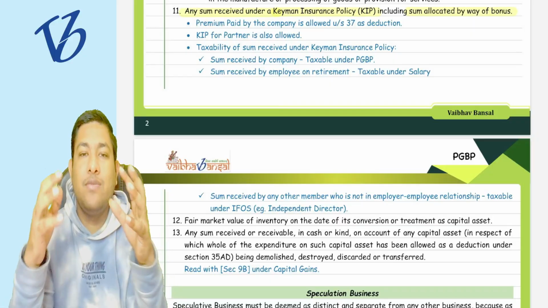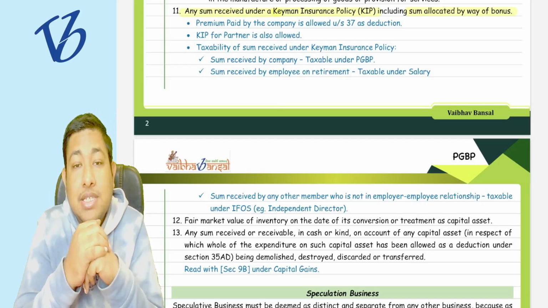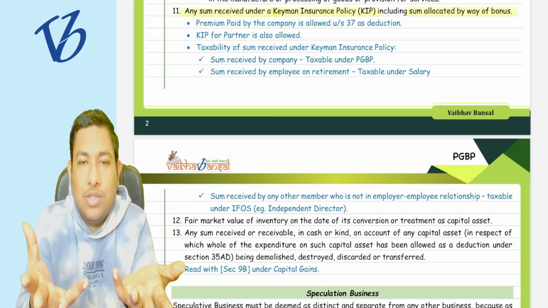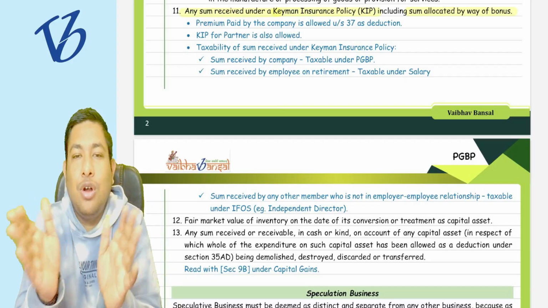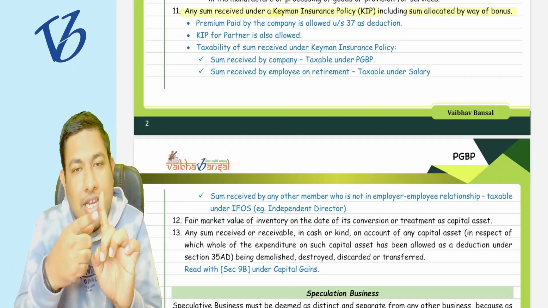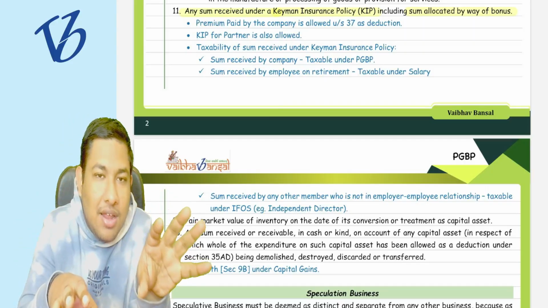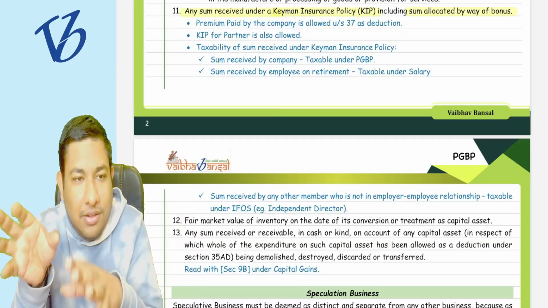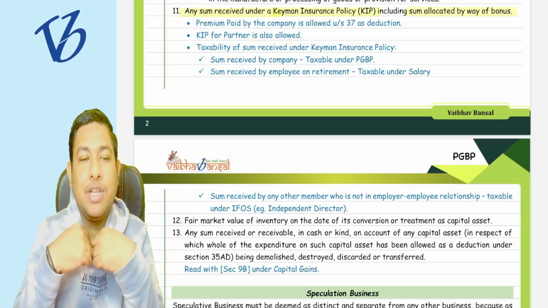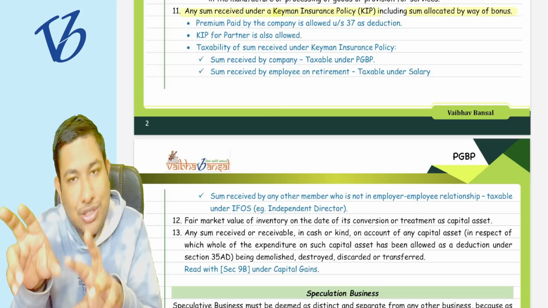So these are the key men, without whom our company is nothing. For that, the company provides various facilities to that particular key person so that he should not leave our company. Out of those facilities, there is one which is a keyman insurance policy, that we have taken an insurance policy on our keyman, so that if something happens to our keyman, at least the company gets compensated. We had some keymen, and for that we have taken some insurance policy.